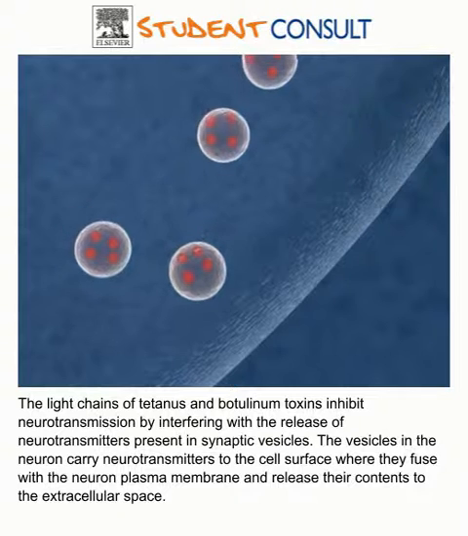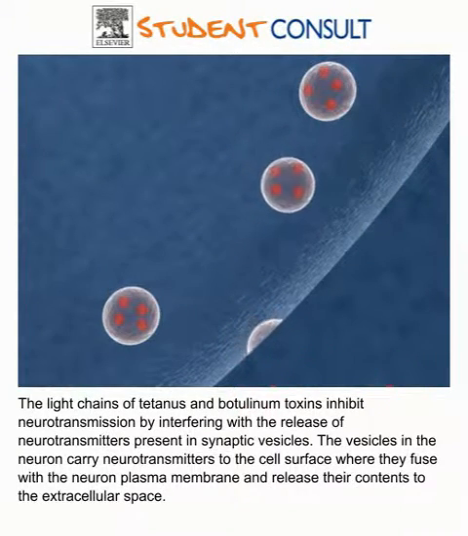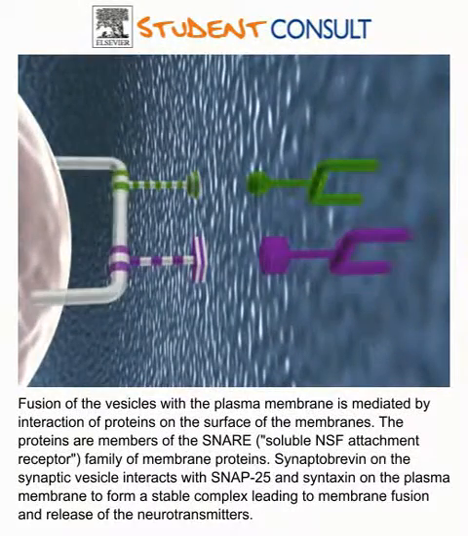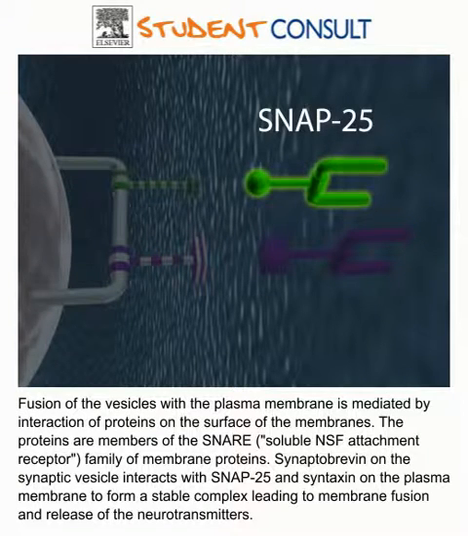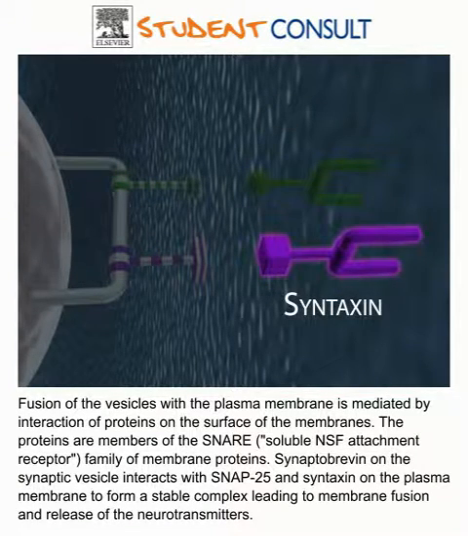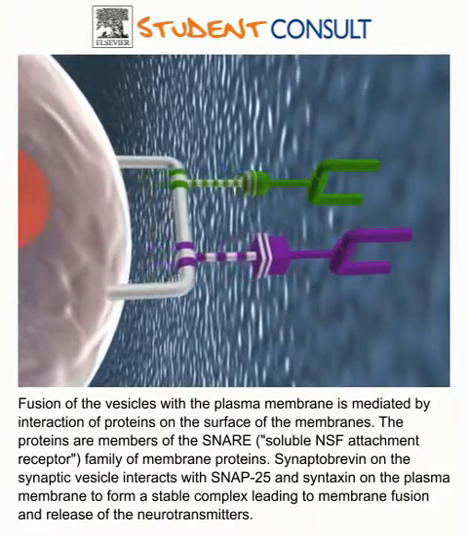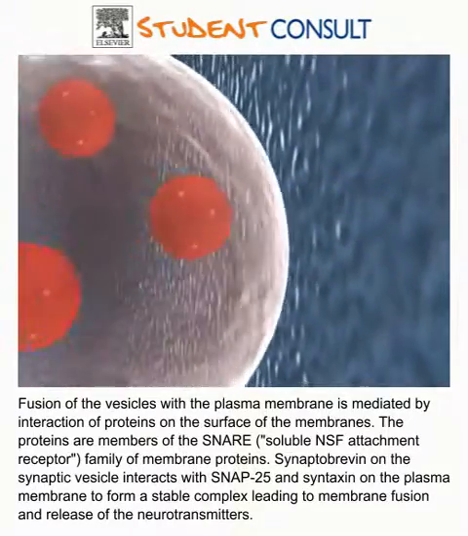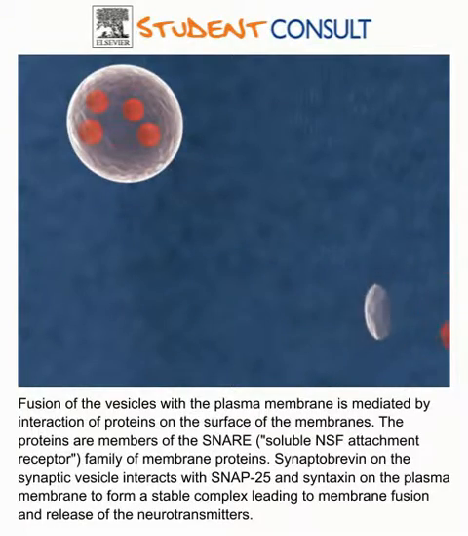The vesicles in the neuron carry neurotransmitters to the cell surface, where they fuse with the neuron plasma membrane and release their contents to the extracellular space. Fusion of the vesicles with the plasma membrane is mediated by interaction of proteins on the surface of the membranes. The proteins are members of the SNARE family of membrane proteins. Synaptobrevin on the synaptic vesicle interacts with SNAP25 and syntaxin on the plasma membrane to form a stable complex, leading to membrane fusion and release of the neurotransmitters.